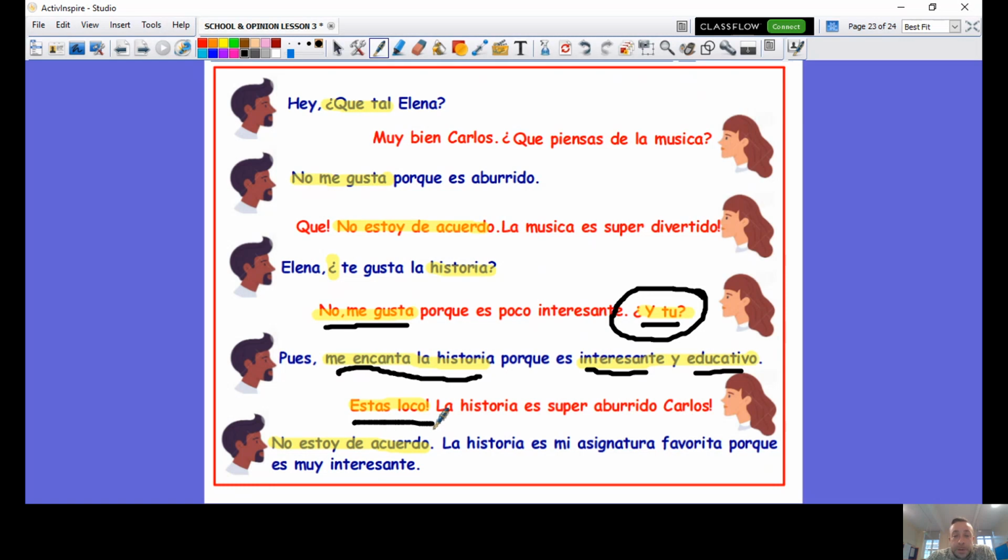Then, really important here, Elena is talking to Carlos. Carlos is a boy. We cannot say, estás loca. We have to say, estás loco. And the final mistake was Carlos saying he disagreed, not he agreed. No estoy de acuerdo. Have a little check of your work. Pause the video if you need to. Do that now.